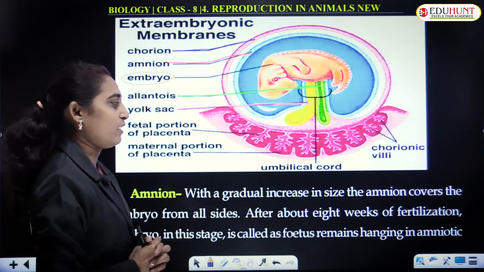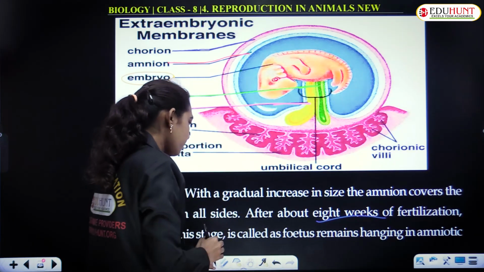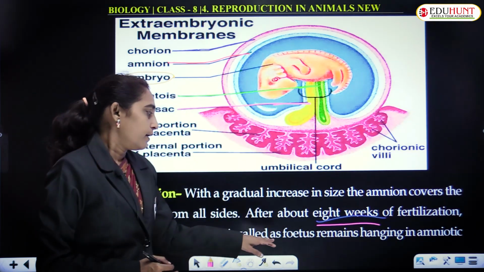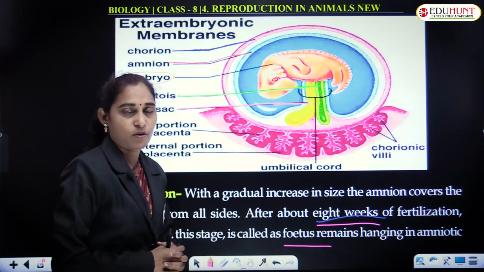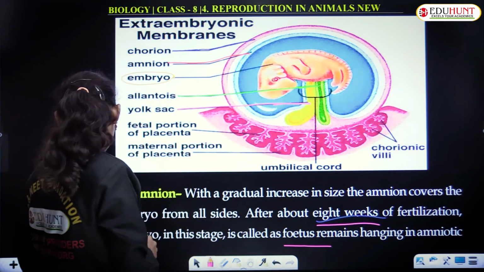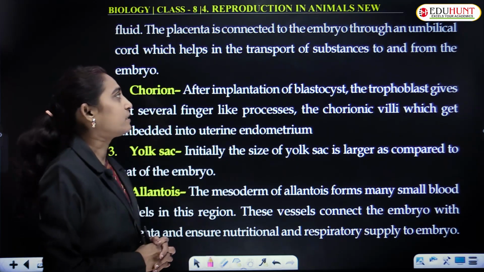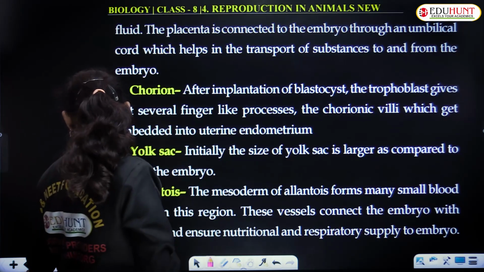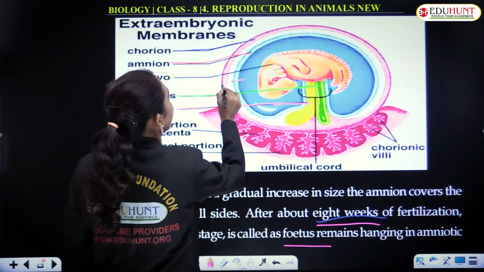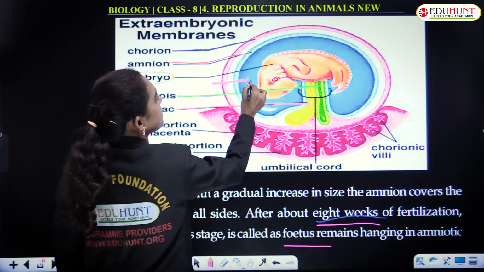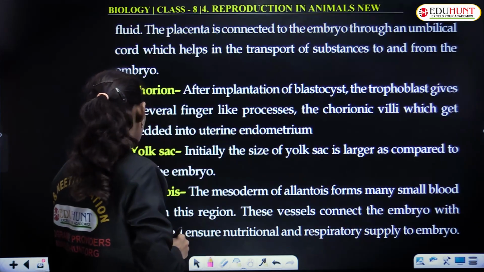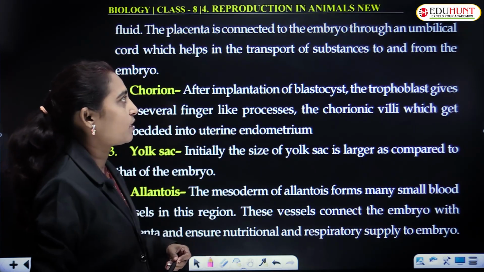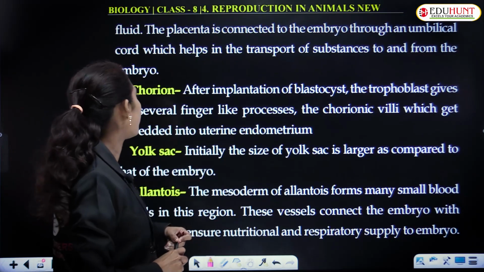After 8 weeks of fertilization, the developing embryo is called the fetus. After 8 weeks now, it is called the fetus, not the embryo, and it is surrounded by a fluid known as the amniotic fluid. It is the amniotic fluid which helps in transport of substances and protects the embryo.